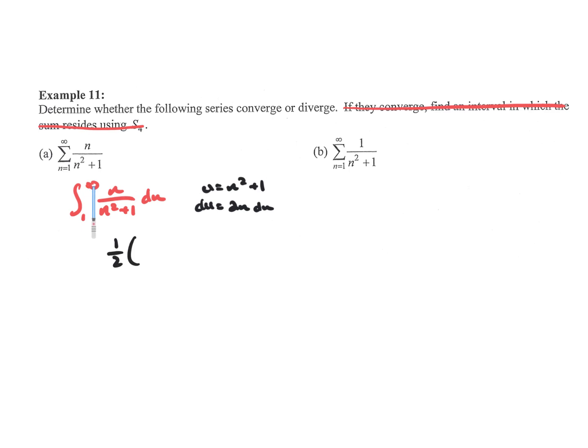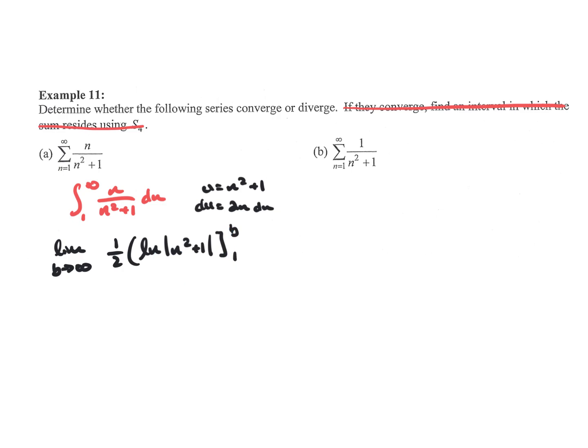Again, just like we did in 8.8, this is an improper integral. So technically, if we were to write this out in a free response, we need a limit statement, just like we did last chapter. So we do a limit as b approaches infinity. And so then it perfectly covers for what we need. So it'd be 1/2 natural log of n squared plus 1 from 1 to b.